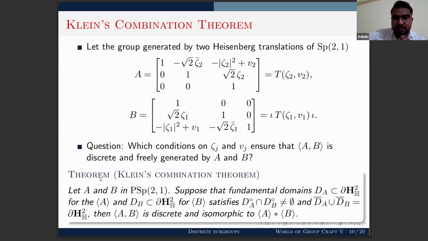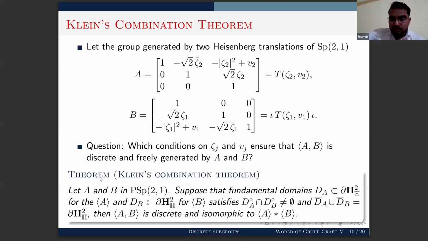And for this, we have used the Klein combination theorem. I will state that theorem here. Let A, B be elements of PSp(2,1), and suppose DA is the fundamental domain corresponding to the action of the subgroup generated by A on the boundary of quaternionic hyperbolic 2-space.